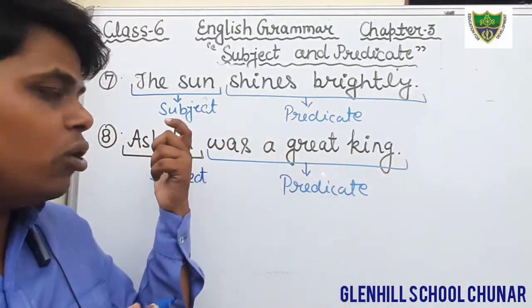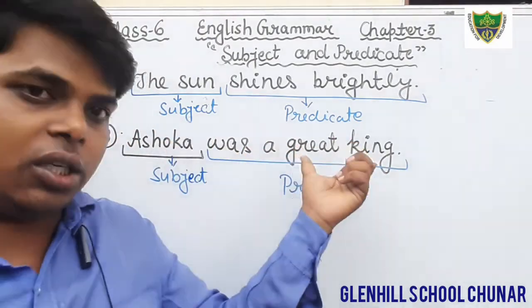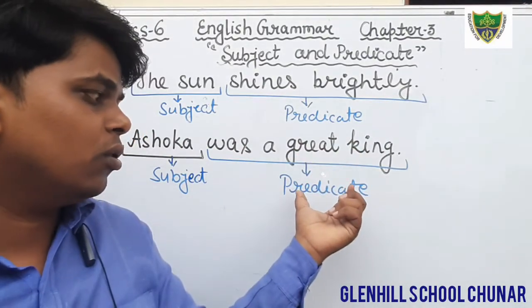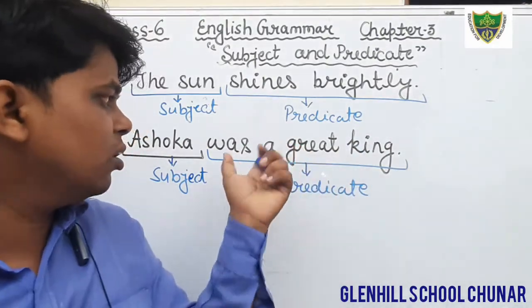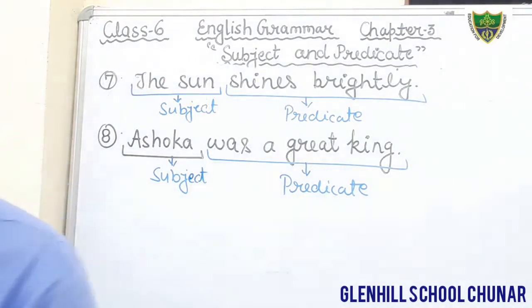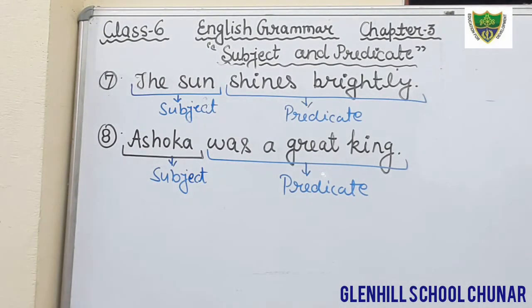We are talking about Ashoka, that he was a great king. So the predicate is was a great king. So students, just write down in the column of subject Ashoka, and in the column of predicate was a great king.